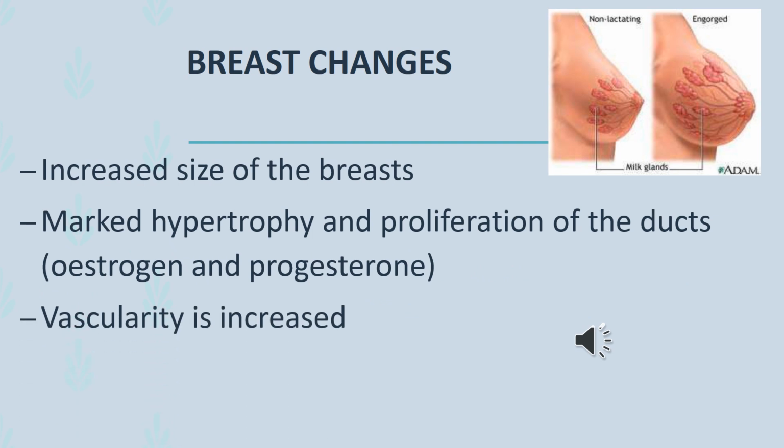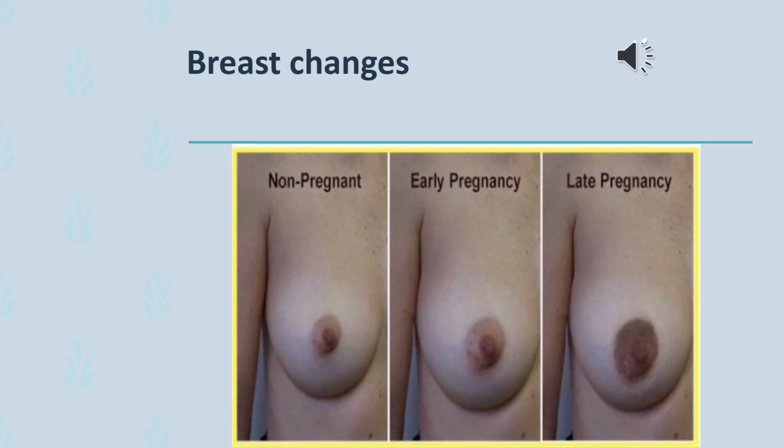Next we will discuss about breast changes. The changes in the breast are more evident in a primigravida. In multipara who has once lactated, the changes are not clearly defined. Marked hypertrophy and proliferation of the ducts and alveoli occurs in the breast, and this leads to increase in the size of the breast, and which will be evident from early weeks of pregnancy. This picture shows the changes occurring in the breast during pregnancy.